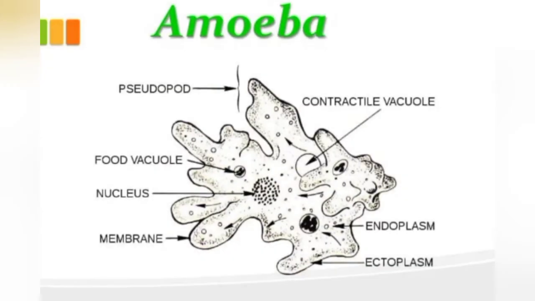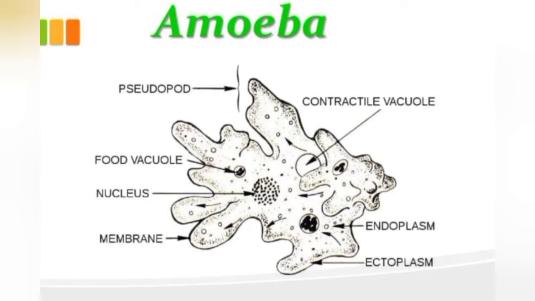Now this is a diagram of a unicellular organism, that is amoeba, and you can see in this figure amoeba has an irregular shape. These are the different components of the amoeba.